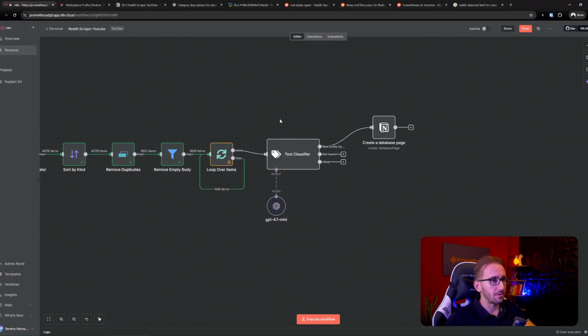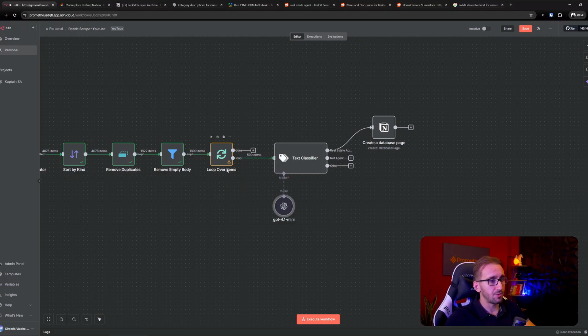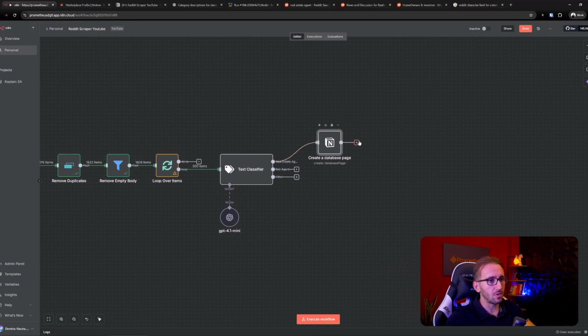Let's delete the replace me. Let's delete everything and reconstruct it. So every time, instead of processing all the items together, we're just going to process 500 items, and we're going to add them all into Notion.